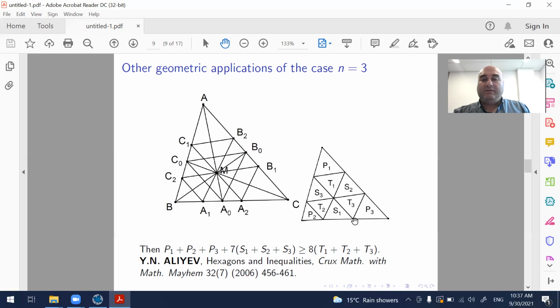And we obtain these triangles. We denote the areas of these triangles by these letters. Then this inequality holds true. P1 plus P2 plus P3 plus 7 times S1 plus S2 plus S3 is greater than or equal to 8 times T1 plus T2 plus T3. Again, a sharp inequality, which cannot be improved in a certain sense. This appeared in the problem-solving journal Crux Mathematicorum with Mathematical Mayhem.